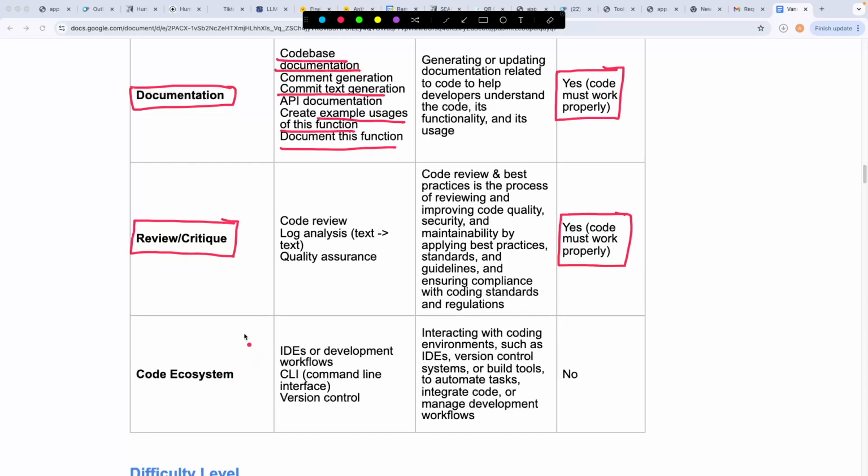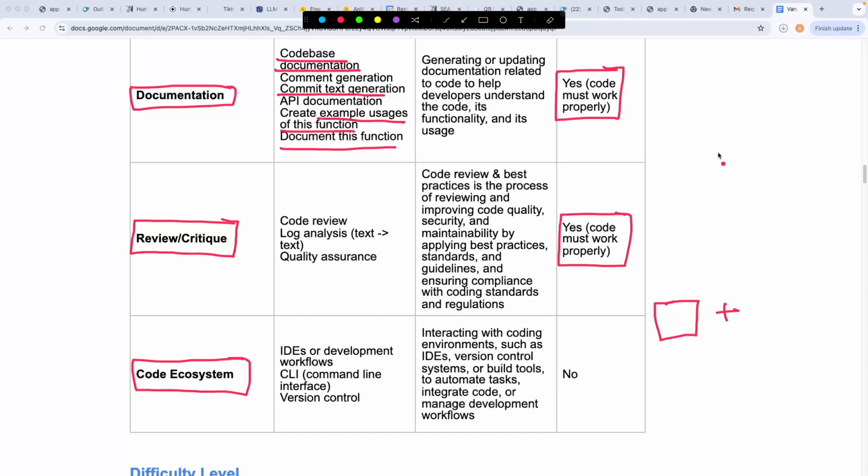The last category that we have is called code ecosystem. In code ecosystem, you're asking the model to generate a piece of code, plus you're asking the model for certain instructions on how you can maybe integrate that piece of code into something, or deploy it, or do any possible thing except for writing the code itself.